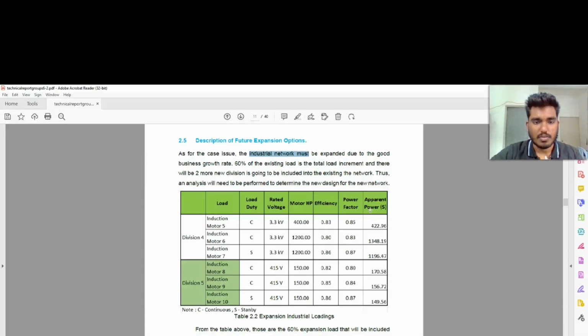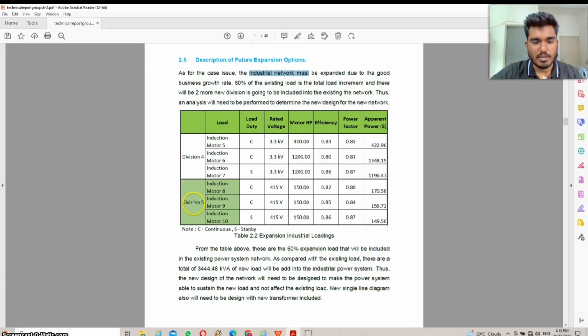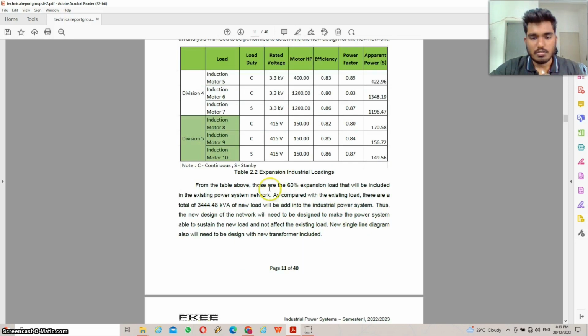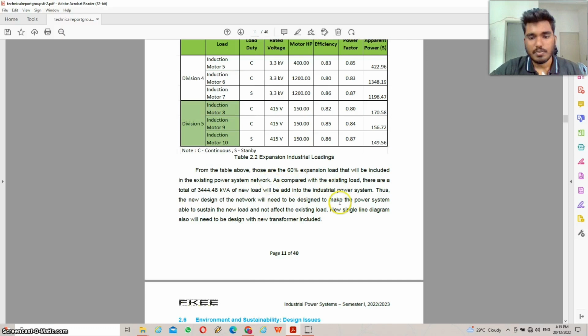For division 4, we have induction motors 5, 6, and 7, followed by division 5, which is induction motors 8, 9, 10. Those are the 60% of expansion load that will be included in the existing power system network. And then there is a total of 3,444.48 kVA apparent power, reactive power of new load that will be added into the industrial power system.